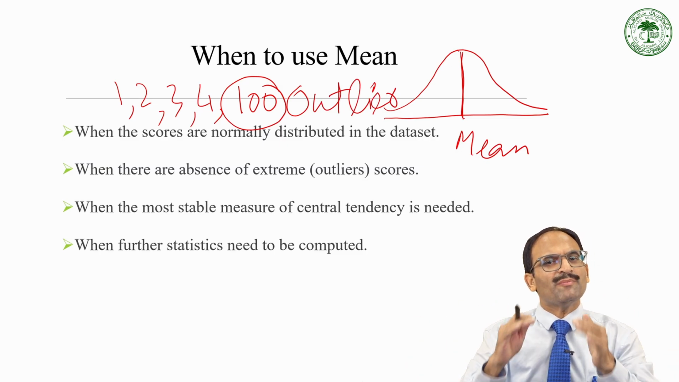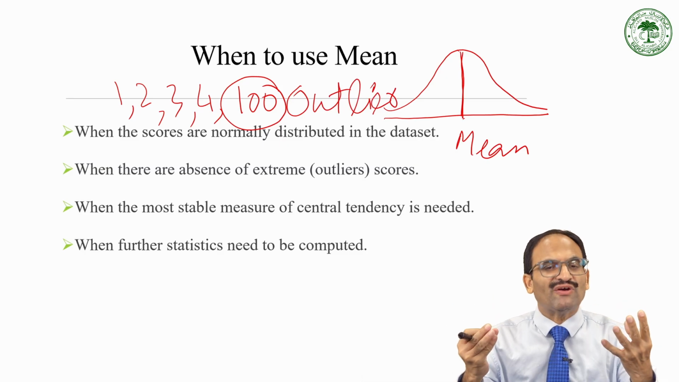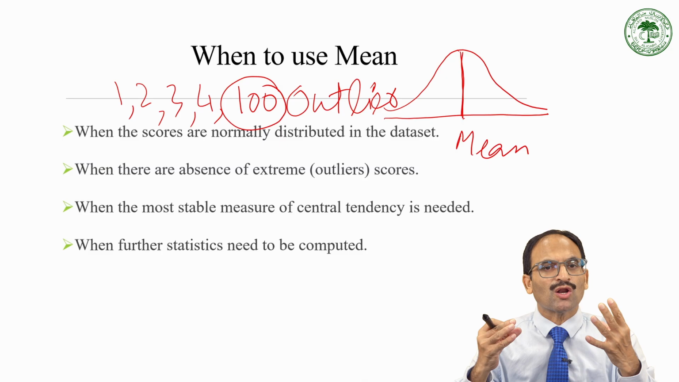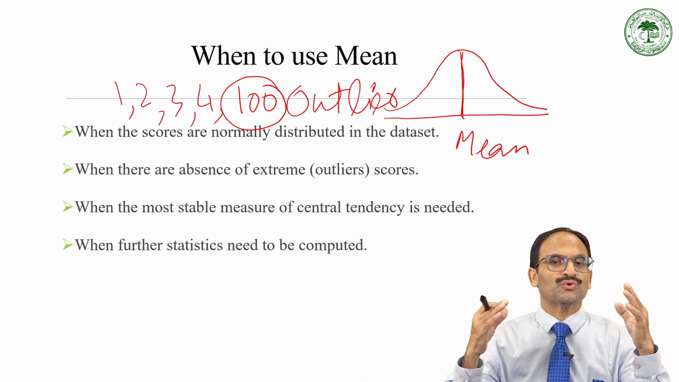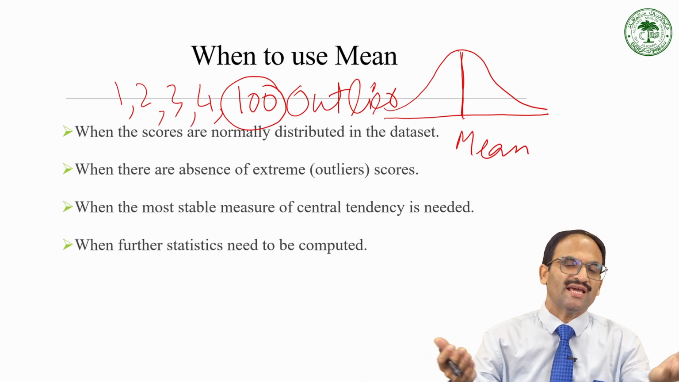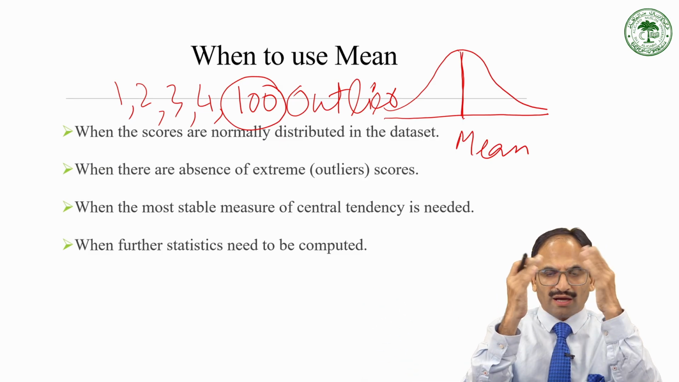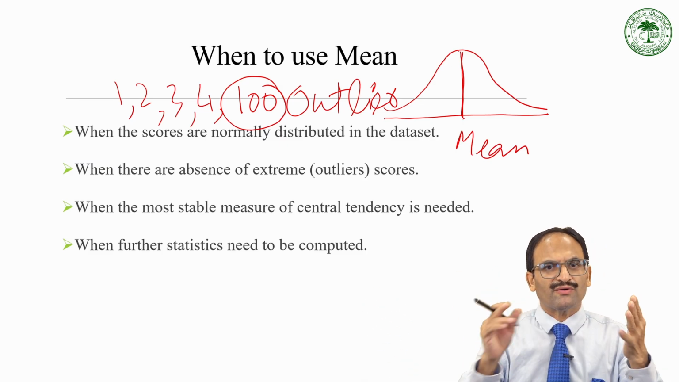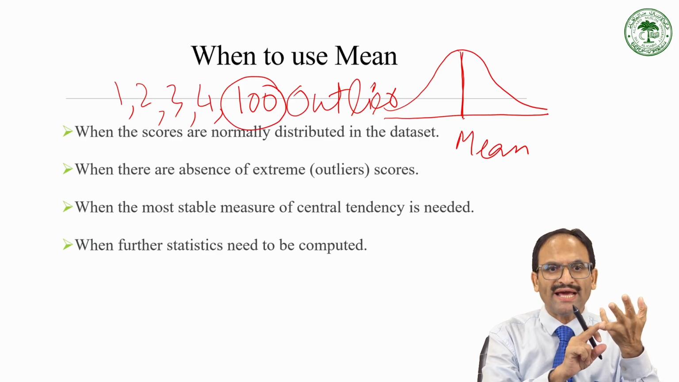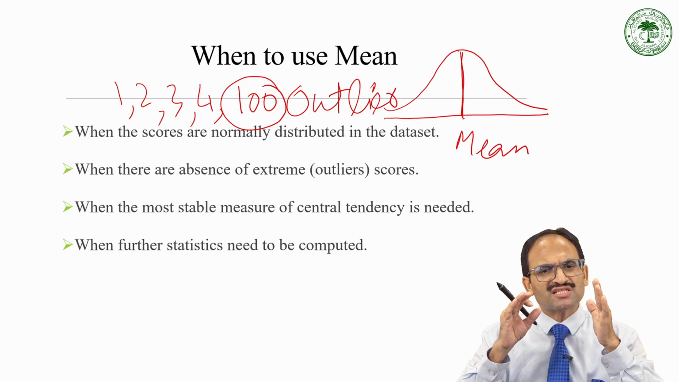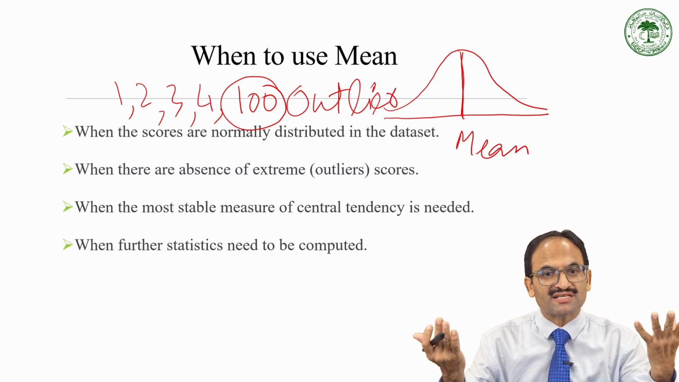If this is the situation, we will not get the true value, the exact value of the mean. That mean will not be the true representative of the whole data. In that situation, we will use another measure of central tendency, about which I will be talking in the next class. So in a nutshell, when to use the mean? Number 1, when the scores are normally distributed. Number 2, when there are no outliers, and when the most stable measure of central tendency is needed, or some further statistics are needed to be computed.